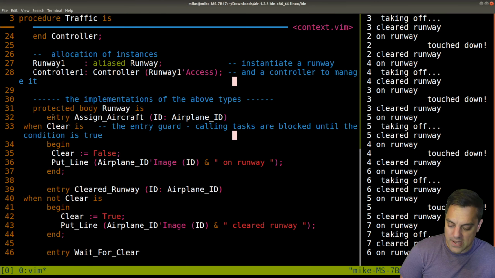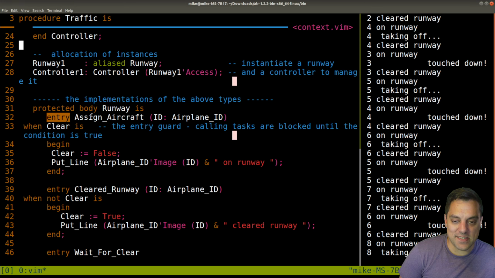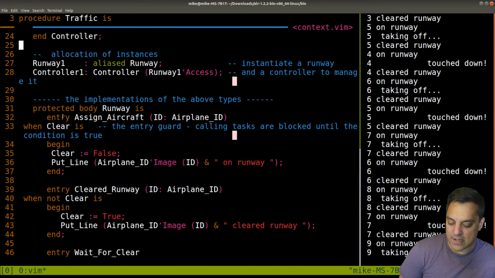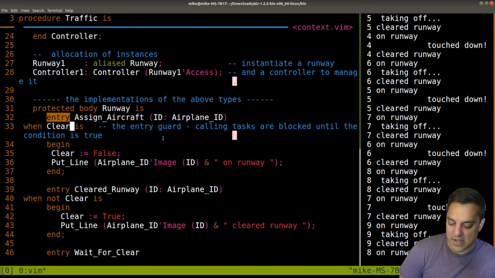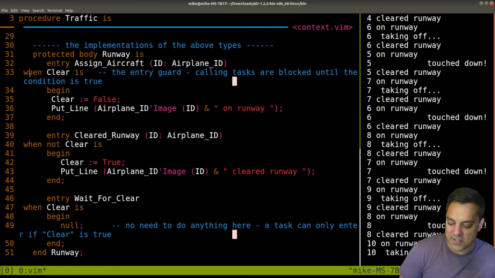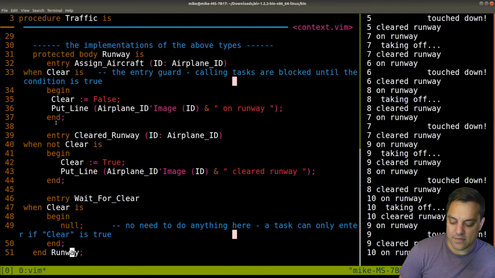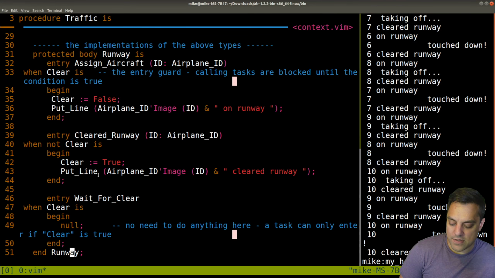So again, we have to cover some of the syntax. Ada is something I'm going to need a book to learn. This might be one of the trickier languages that we've looked at in a one hour time span. But it's sort of clear in an interesting way, and how it's verbose. When clear is, okay, so when we're in this state, run this. Fair enough. Entry, this state. When we're in this state, do this. And these look like the three states.